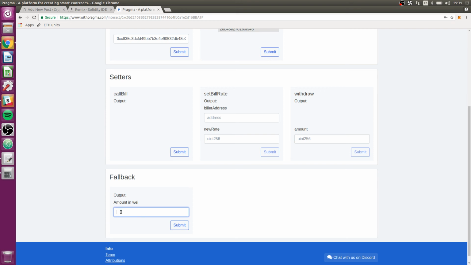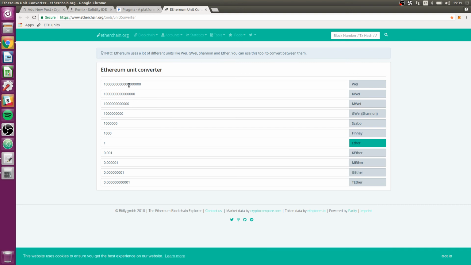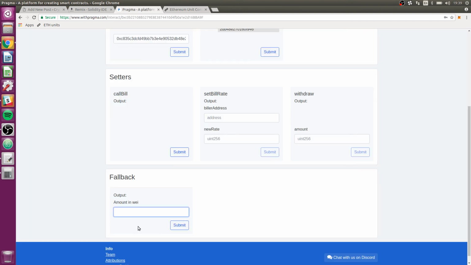It wants me to put in the amount in Wei, which is kind of annoying, but that's okay. I guess let's open up that ether units again. We're going to put in 1 ether. Submit, although I don't think I have one testnet ether. I don't. Okay, so I'm going to take 2 zeros off here, so that'll be 0.01 ether that's actually in the payment. Click submit.